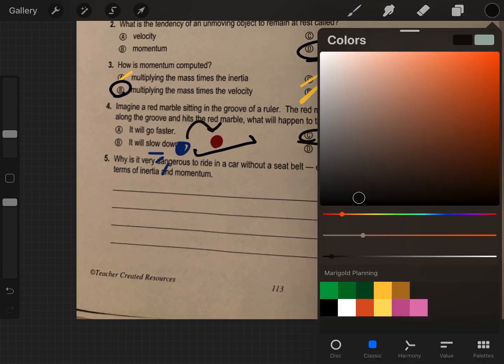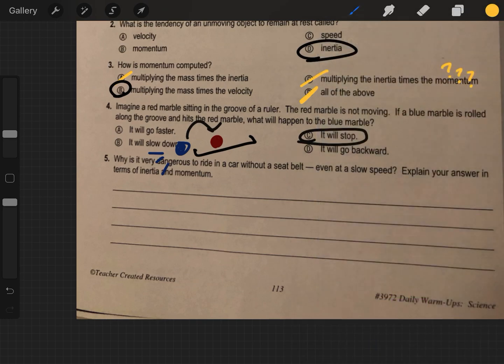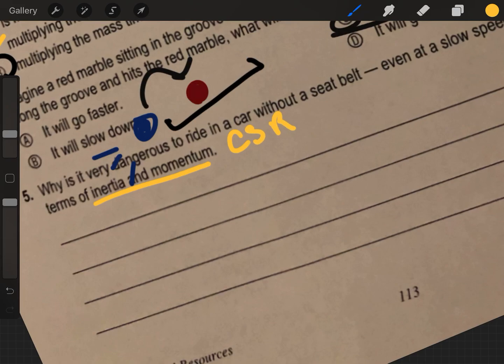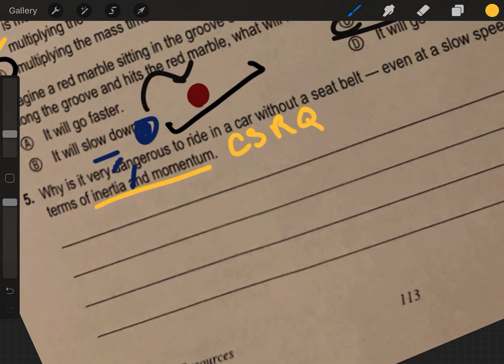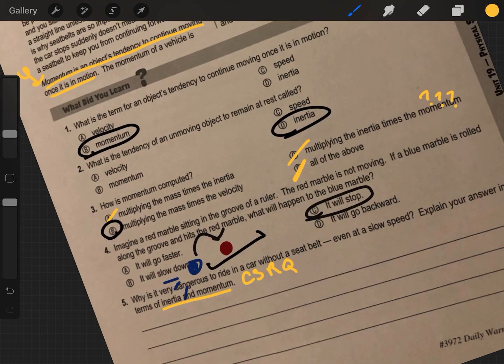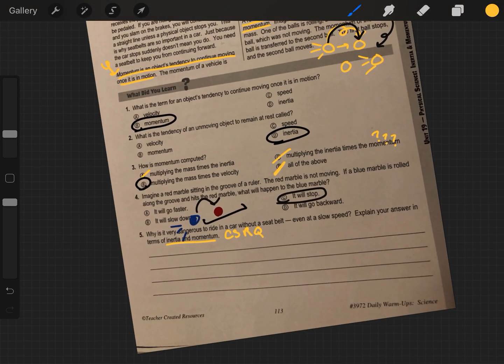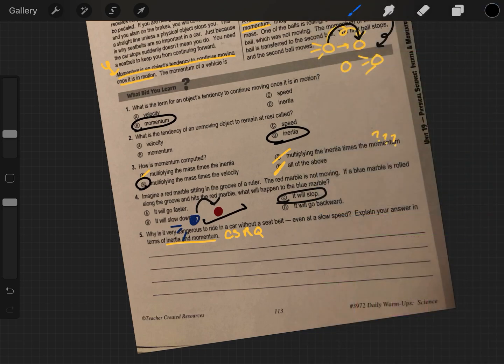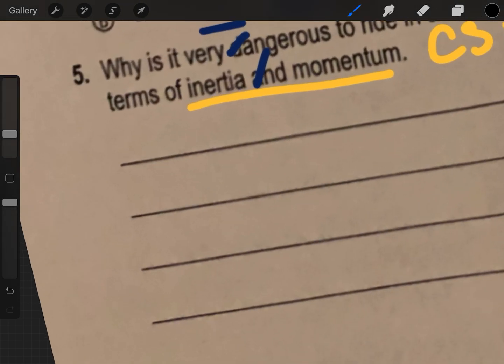Number 5. Why is it very dangerous to ride in a car without a seatbelt, even at slow speed? Explain your answer in terms of inertia and momentum. This is an open response, so we need to make sure we are using CSRQ, complete sentence, restate the question. We also need to use the terms inertia and momentum. This is going to take me a little while to write it out. Whew. Goodness, hang with me. So, first we need to restate the question.